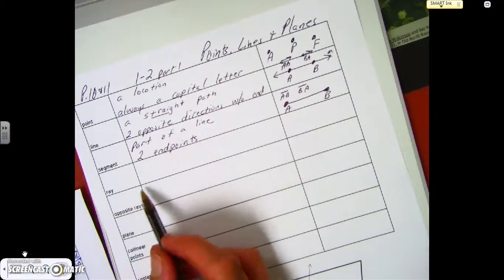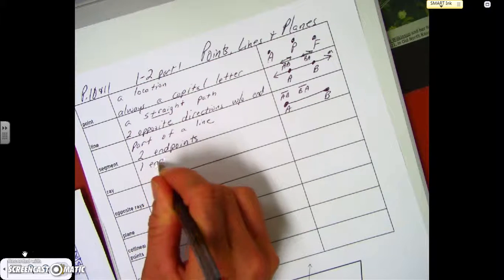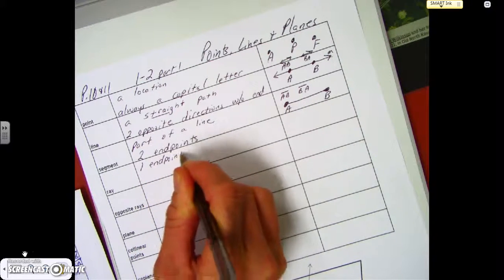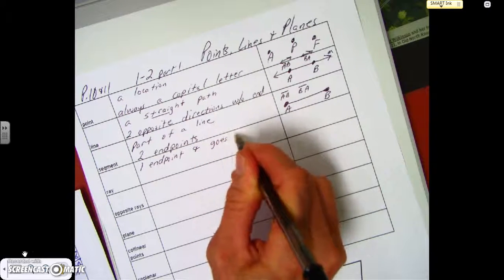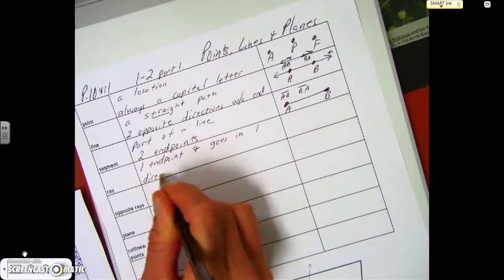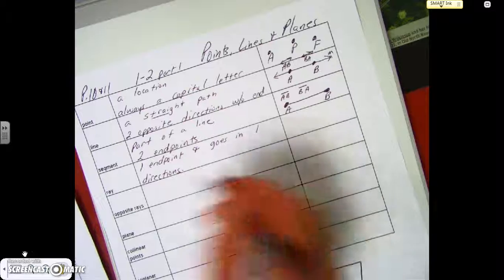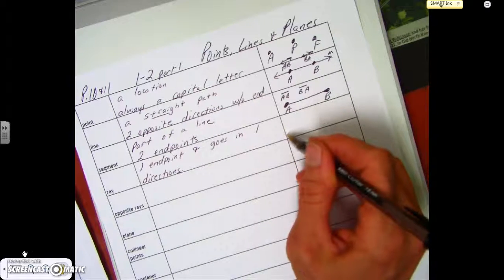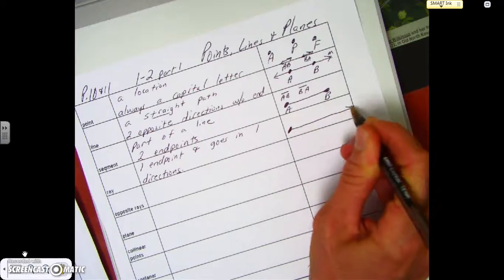Then the next thing we learned about is called a ray. A ray has one endpoint, and it goes in one direction. It could have many points on it, but it definitely has one endpoint, and that's where it starts. And then it just goes and goes and goes.